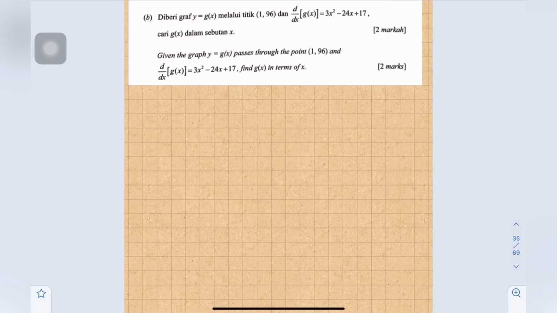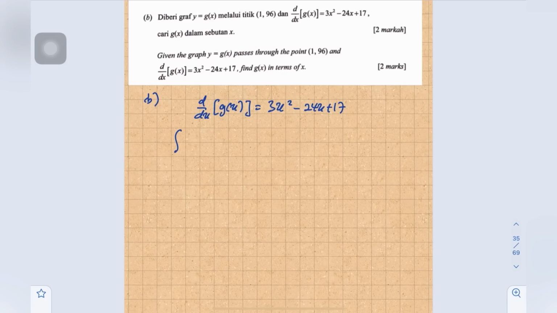(b) Given the graph y equals g(x) passes through the point (1, 96) and d/dx of g(x) equals 3x squared minus 24x plus 17. Find g(x) in terms of x. To find g(x), we need to integrate both sides with respect to x.